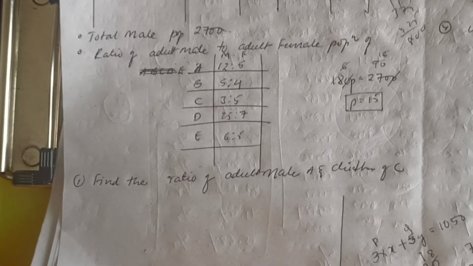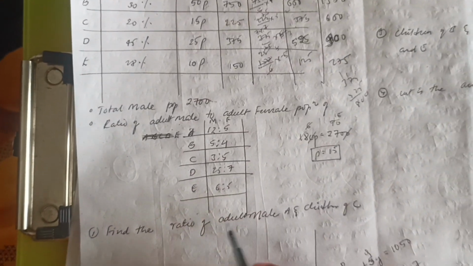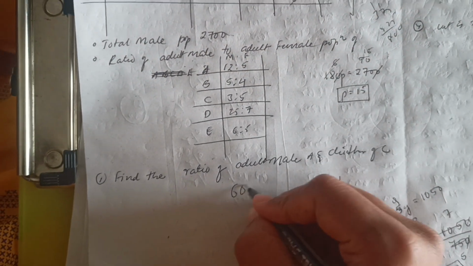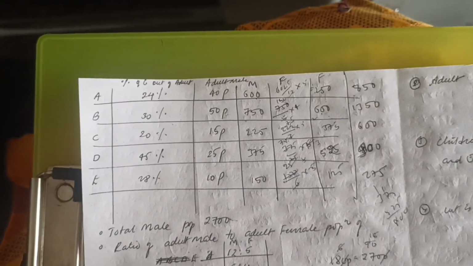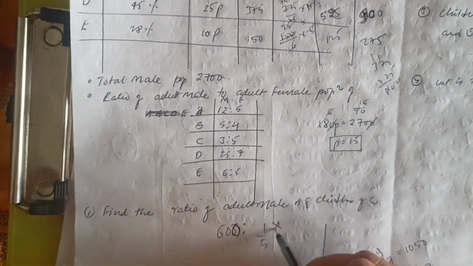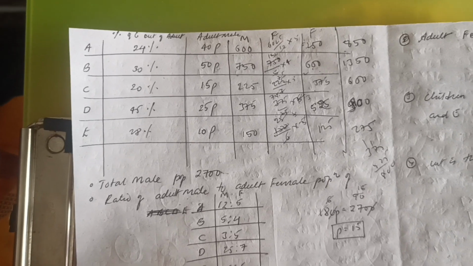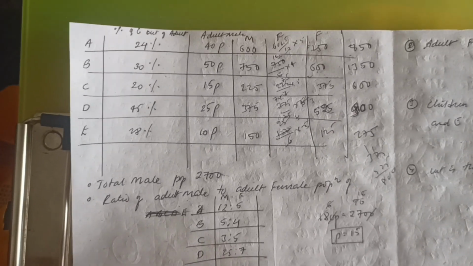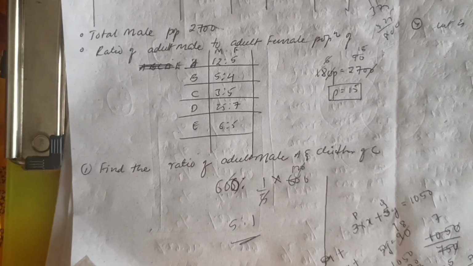Okay, let's solve the first question now. Find the ratio of the adult male of A and the children of C. So adult male in A, there are a total of 600 males, is to children of C. So there are children of 20%, which is 1/5 of the total, sorry, out of the total population. Fine. So C, it's 600. So this gets cancelled. So 5:1 will be the ratio.